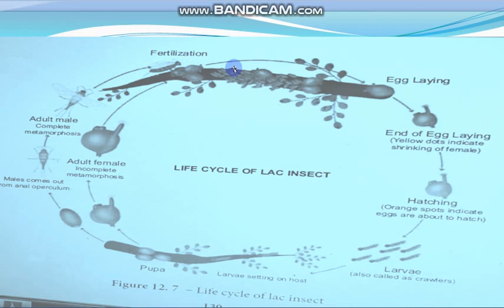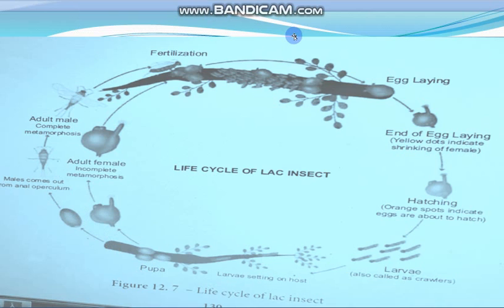Then after fertilization, egg laying happens, and then from the eggs larvae are hatched. These larvae again settle down on the host plant, and the lac is produced surrounding their body, and again this process goes on.